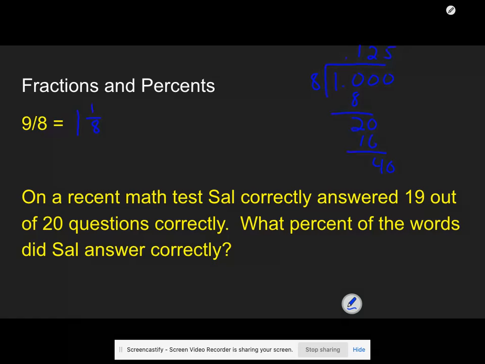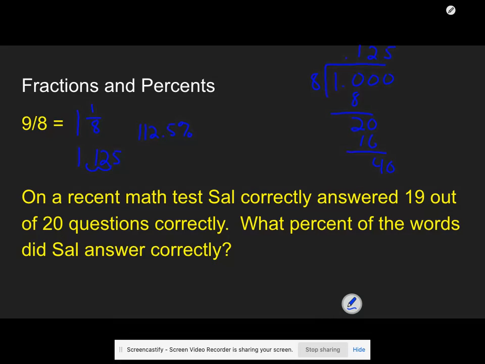So really, I have 1 and 125 thousandths. Well, I know that if I move my decimal point 2 places to the right, I can find my percent. So 112.5% ends up being the final answer.